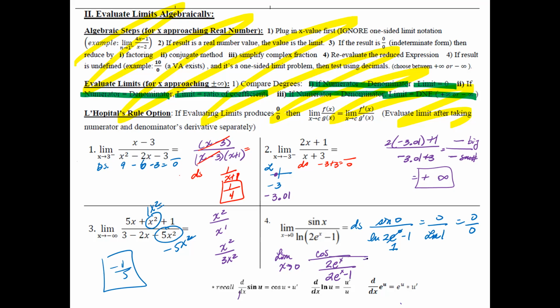So then as I plug in the 0 for this, I'm going to have cosine of 0, which is going to be a 1.